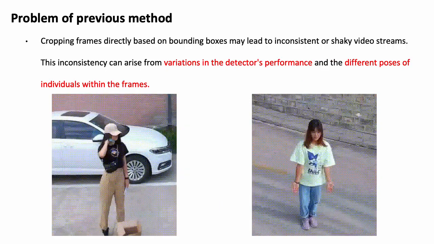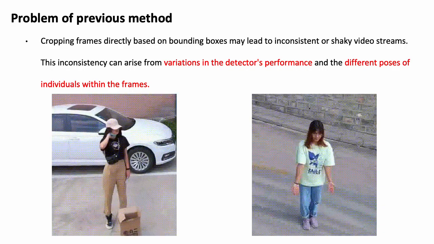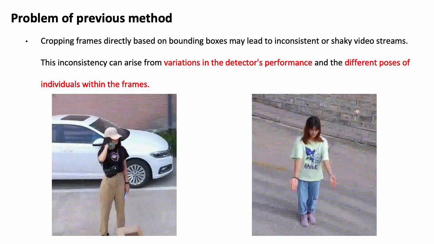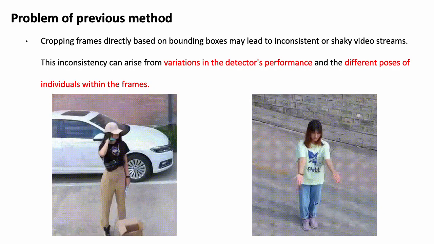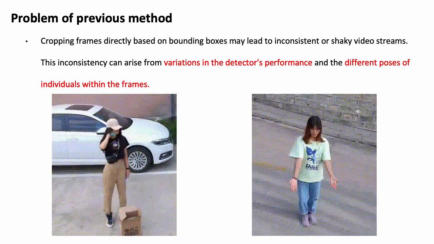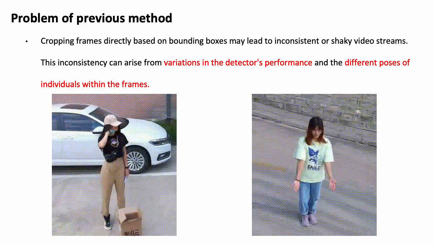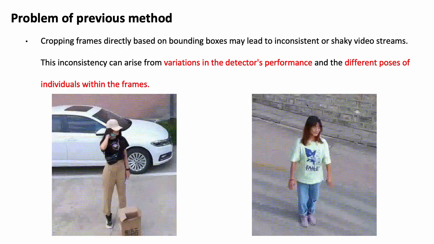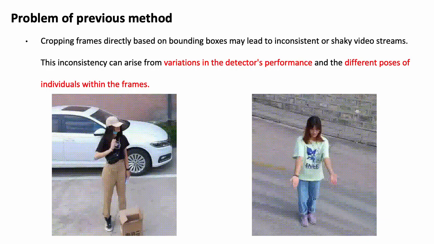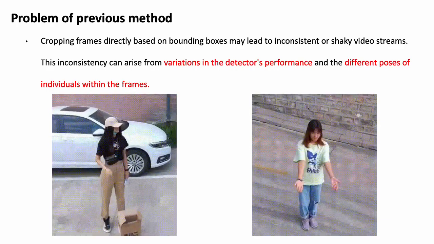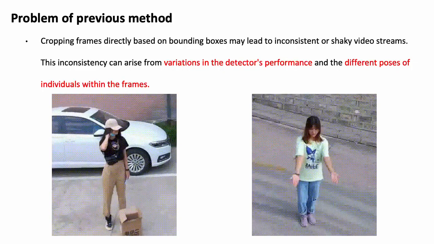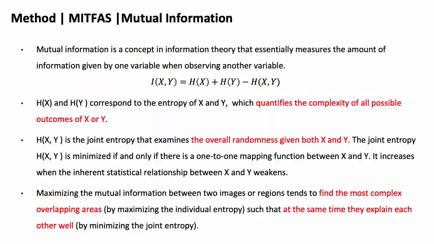Researchers try to crop the target and then do the action recognition. This is a promising way, but the problem is that cropping frames directly based on bounding boxes may lead to inconsistent or shaky video streams. This inconsistency can arise from variations in the detector's performance and the different poses of the individual within the frames.